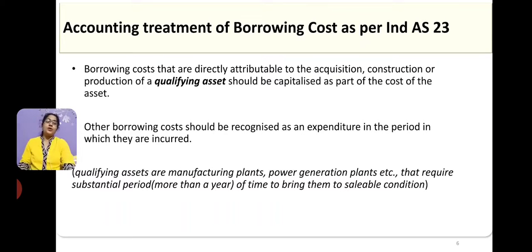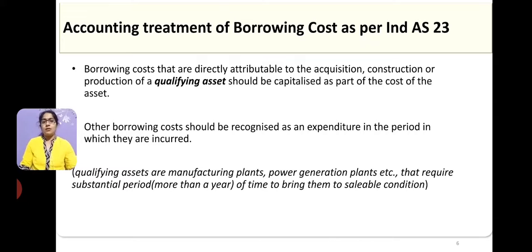So, how are the borrowing costs treated? Borrowing costs directly attributable to the acquisition, construction or production of a qualifying asset should be capitalized as part of the cost of the asset. What is the meaning of qualifying asset and capitalizing of the cost?